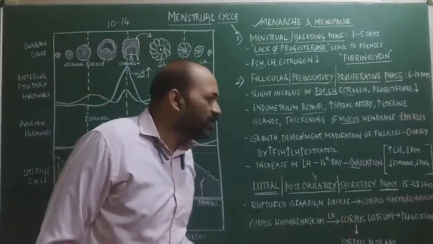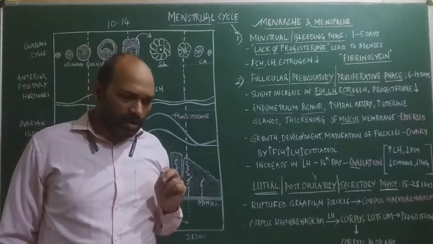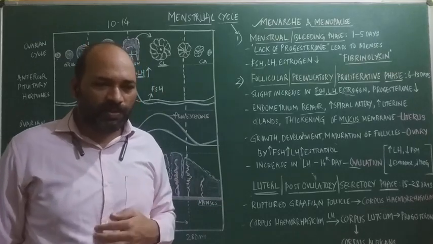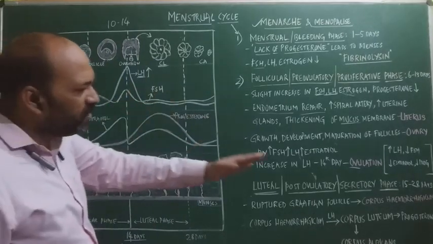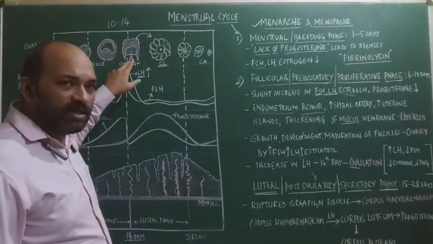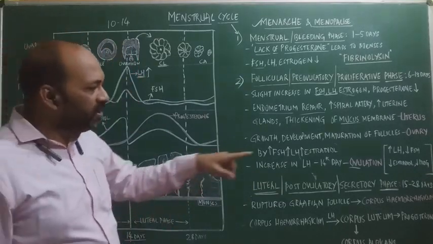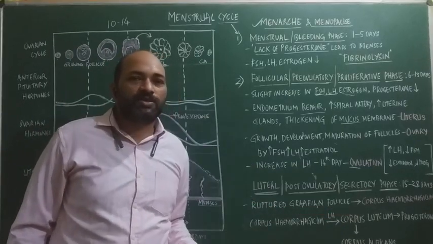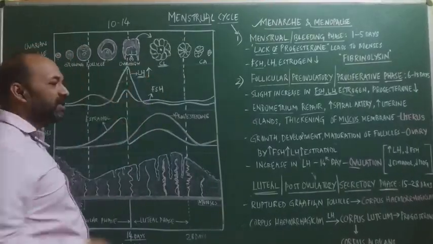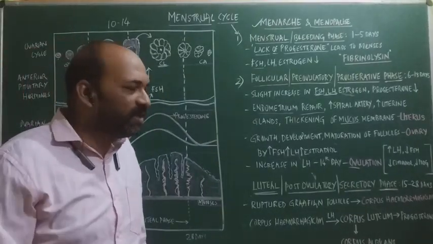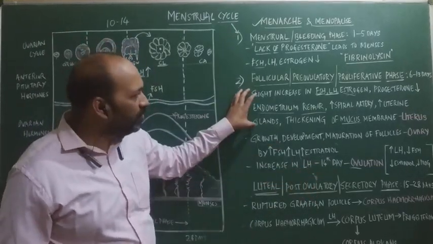Once the corpus luteum is formed, it starts secreting progesterone. Progesterone is a steroid hormone responsible for maintaining the pregnancy as well as the endometrium. The secondary oocyte, which has been released into the oviduct, if it gets fertilized, then this progesterone starts maintaining the pregnancy. By chance, if the secondary oocyte does not get fertilized, then the progesterone has to maintain the endometrium. Why does the endometrium have to be maintained?